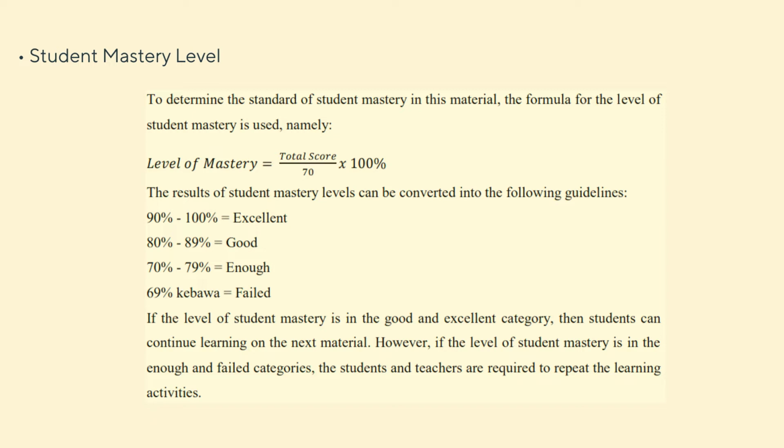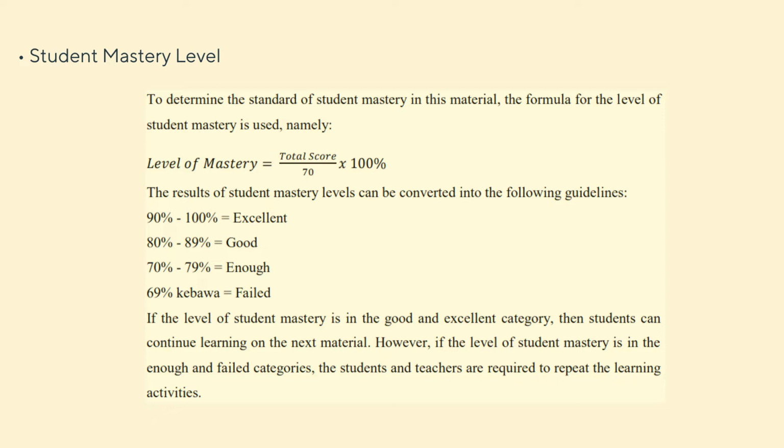The first one is 90% till 100%, which is excellent, and then 80% till 89% is good, and then 70% till 79% is enough, and then less than 69% is failed.